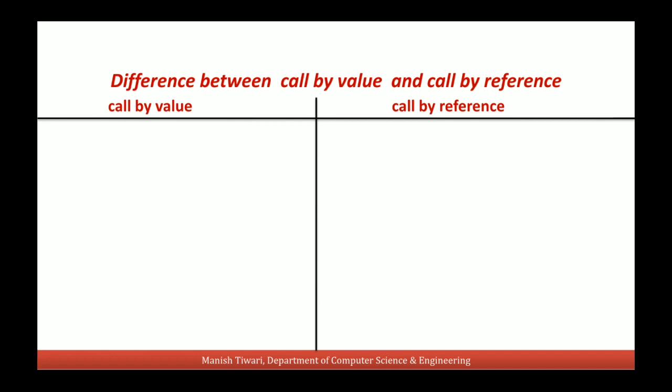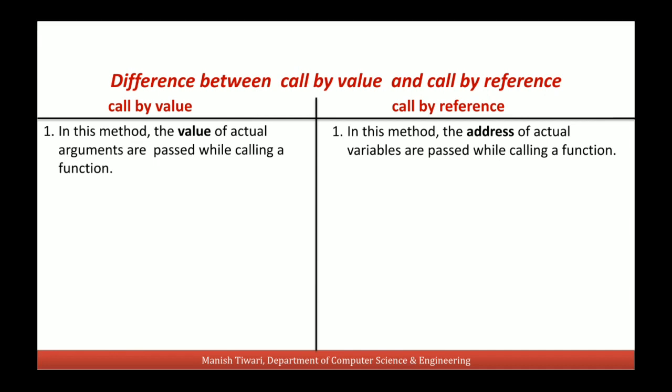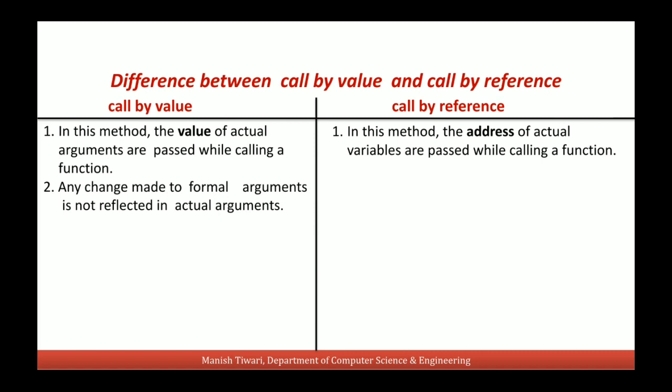Here is the formal difference between call by value and call by reference method. In call by value method, we call the function by passing the values of actual arguments, and in case of call by reference, we call a function by passing the address of actual arguments. In call by value, when we make any changes in formal parameters, they will not be reflected in actual parameters.